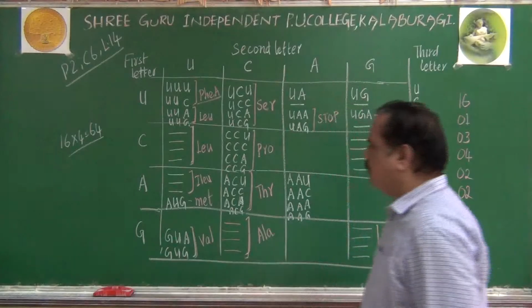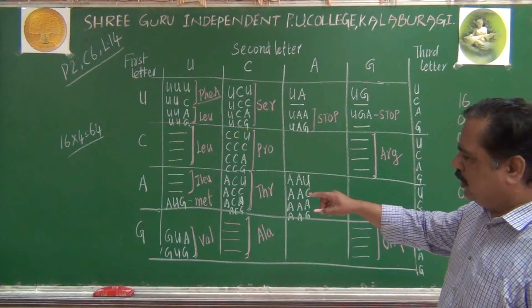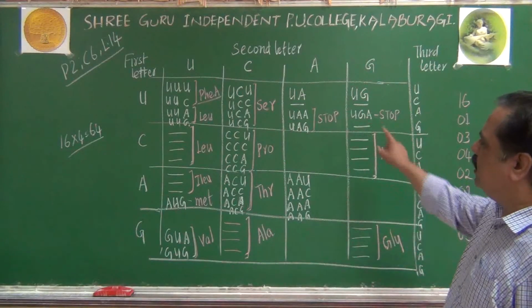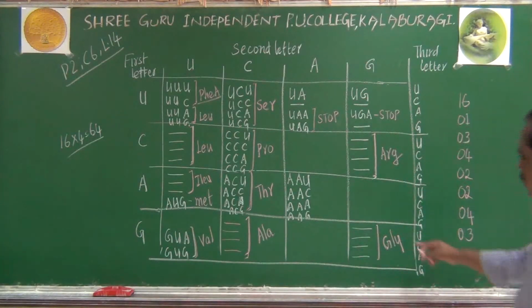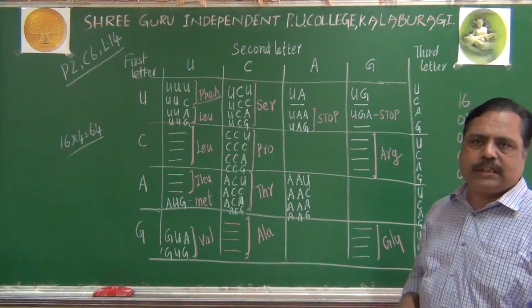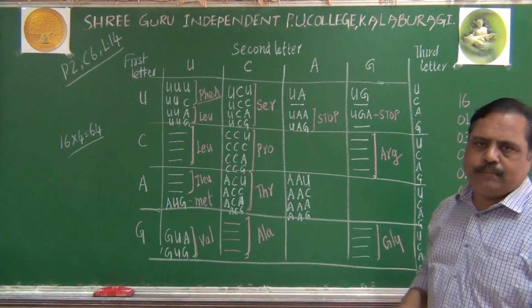This is valine. In this way, you can remember 4 glycine also and 2 valine, like this. These are all important amino acids in the genetic code dictionary.